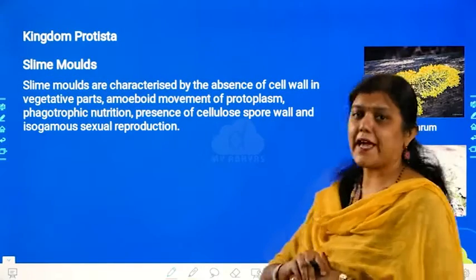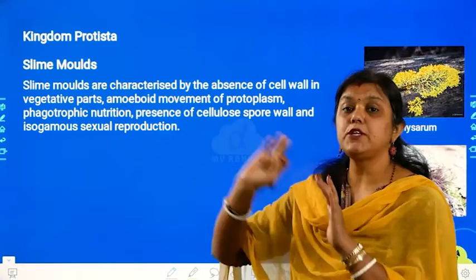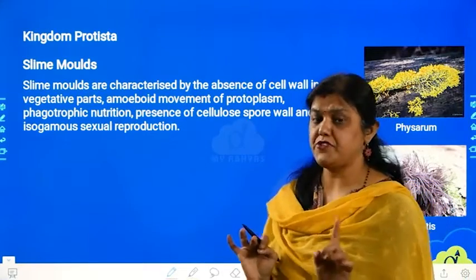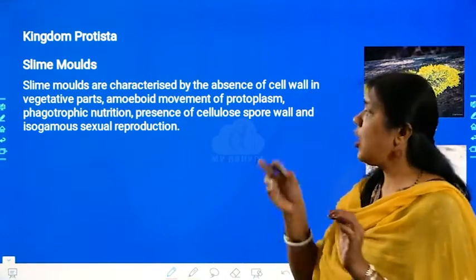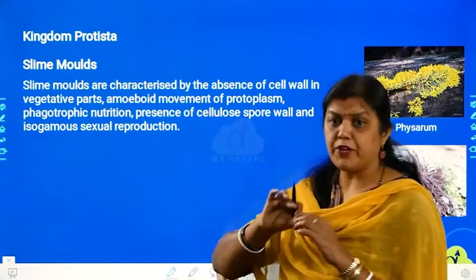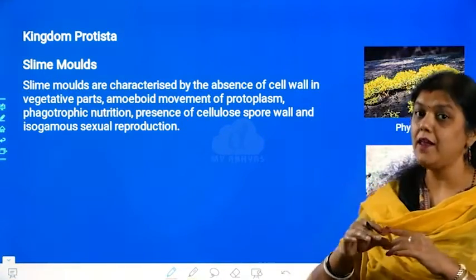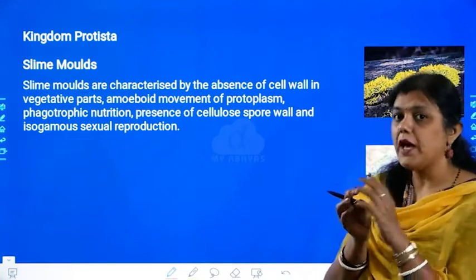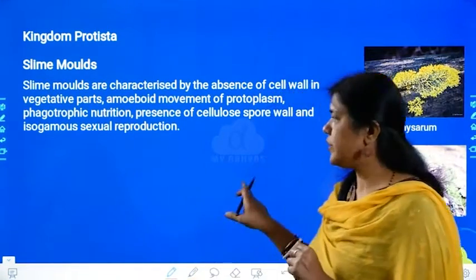See, slime molds are characterized by the absence of cell wall in vegetative parts. They do not have cell wall in their vegetative parts. They show some amoeboid movement in the protoplasm. Also, they show a phagotrophic mode of nutrition. There is a presence of cellulose in the cell wall. Cell wall of the spore is made up of cellulose, and they show isogamous mode of sexual reproduction.